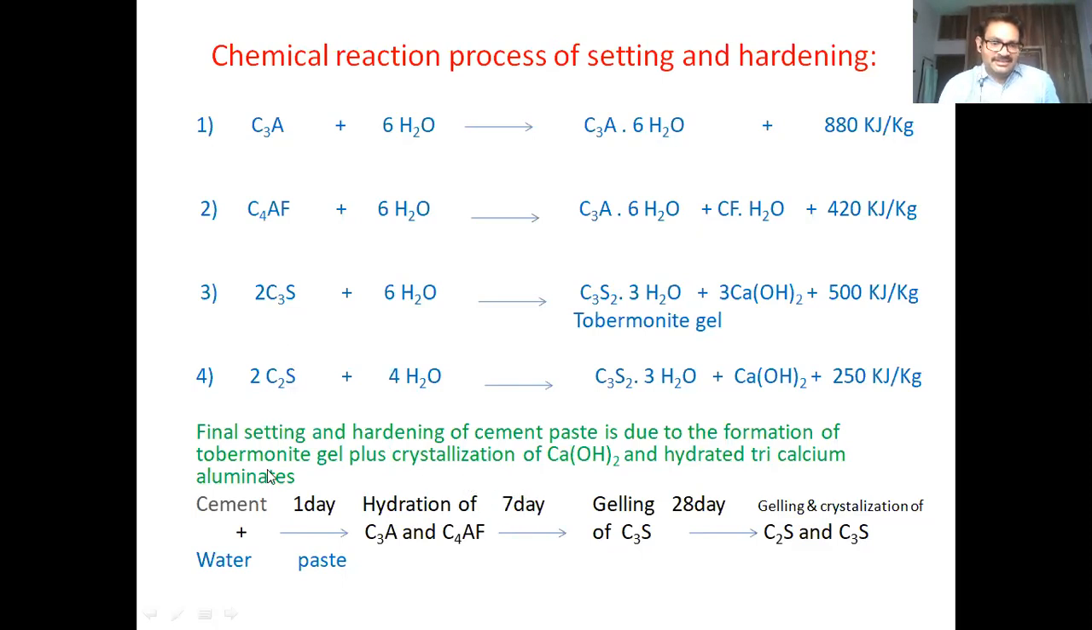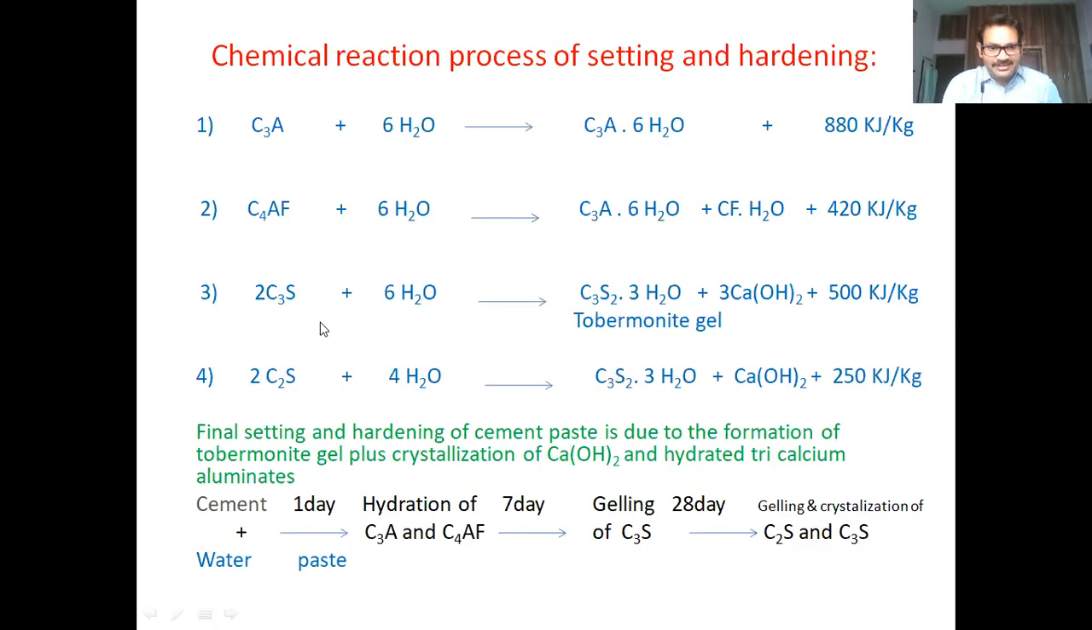So the C3A and C4AF will provide an initial strength in 1 day, but the C3S reaction, as it carries on, provides the final strength. So in any construction process, the final strength that we normally get is within 1 week. After 1 week, it normally attains the final strength. But C2S is a continuous reaction process. So it will take place continuously.